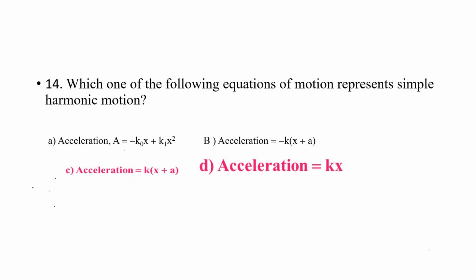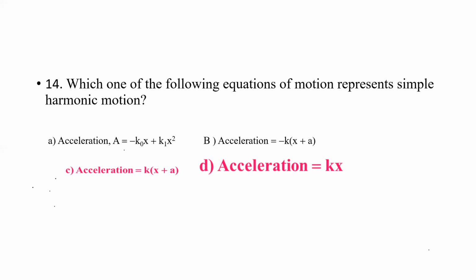See, option A is what? Acceleration is equal to minus k naught x plus k1 x square. B is acceleration is equal to minus k into bracket x plus a. Option C is acceleration is equal to k into bracket x plus a. Option D is acceleration is equal to kx, where k naught, k1 and a are all positive. They have given that all the values are positive.